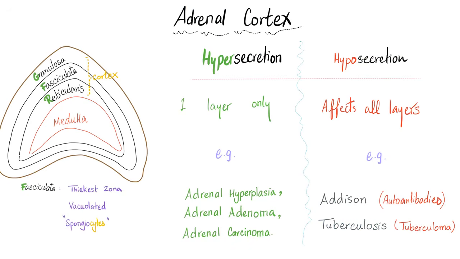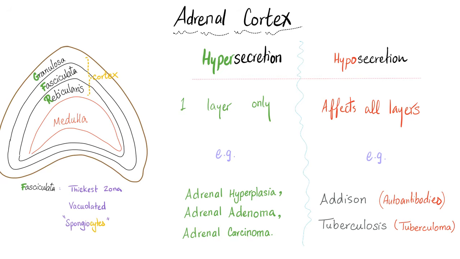Let's talk about your adrenal. Whenever you have something hypersecreting, it's usually affecting one layer. Example, adrenal hyperplasia, adenoma, or carcinoma. I can have adrenal hyperplasia in just the glomerulosa, or a hyperplasia in just the fasciculata, or in just the reticularis. But if it's a hyposecretion problem, it's usually destroying the entire cortex.